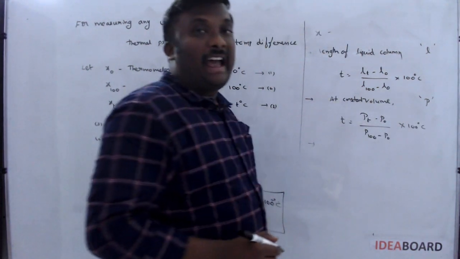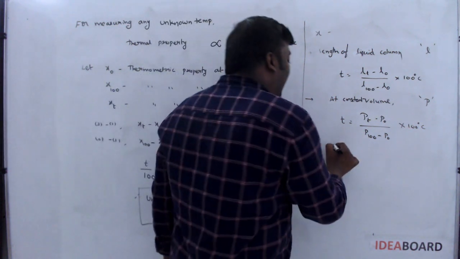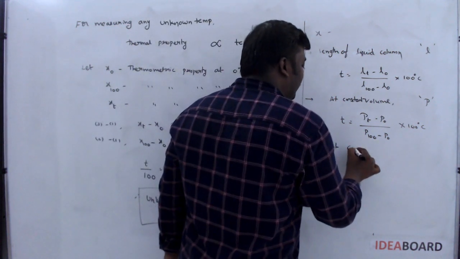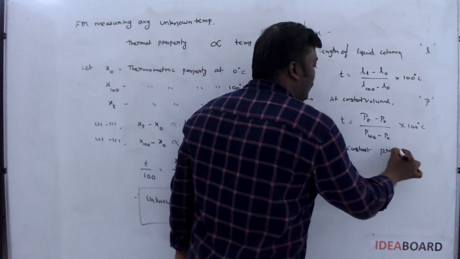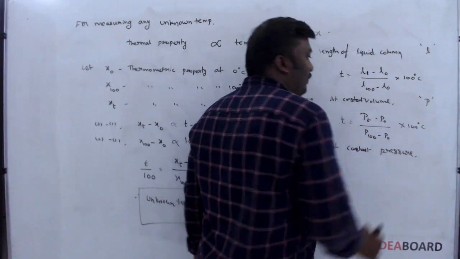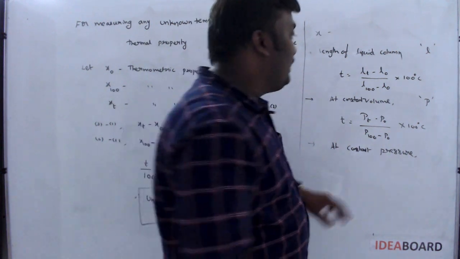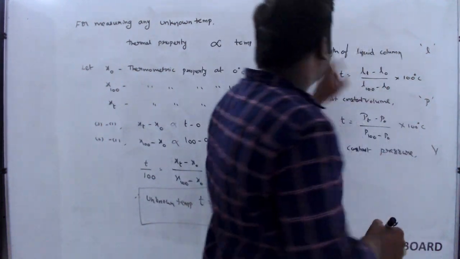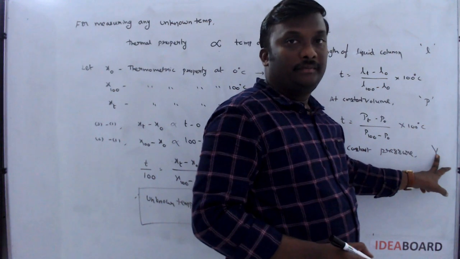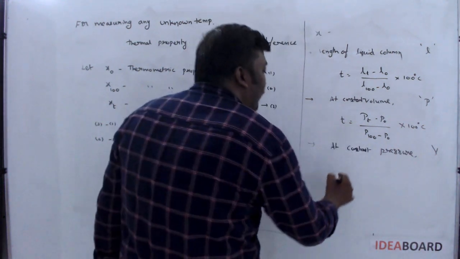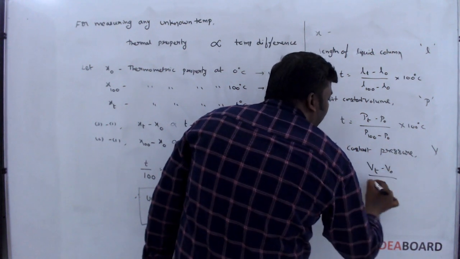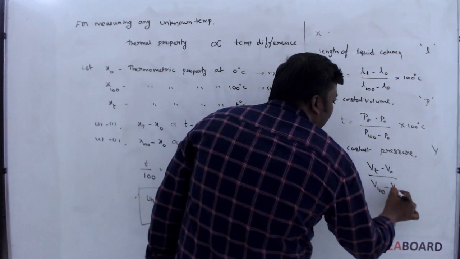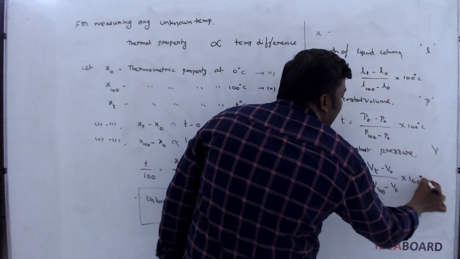Sir, if they are using the gas thermometer maintained at constant pressure, then instead of x, they give the volume. If they give volume, the unknown temperature becomes Vt minus V naught by V100 minus V naught into 100 degrees Celsius.